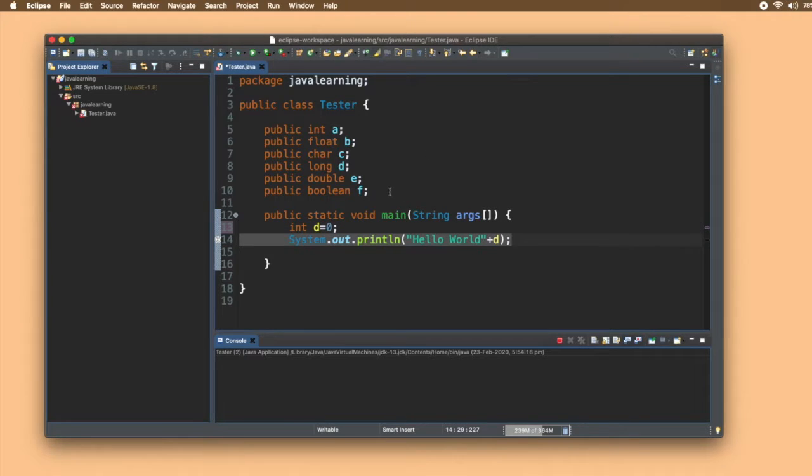But see, in case of these variables, these are all object level variables. These need not be initialized because the JVM automatically gives a default value to these variables. Now let's understand what are the default values that are given by the JVM automatically to the instance variables, that is, all the variables that are declared inside a class.